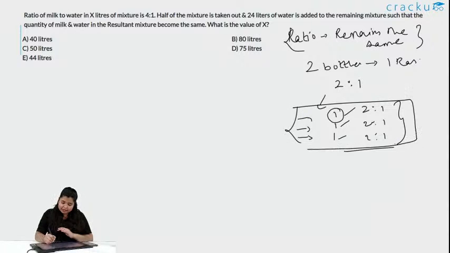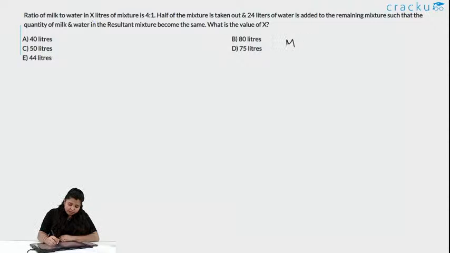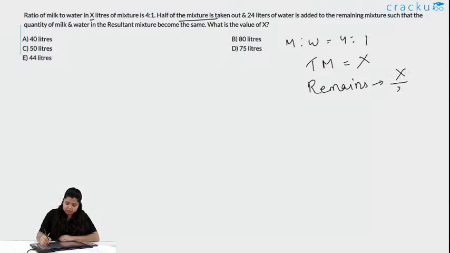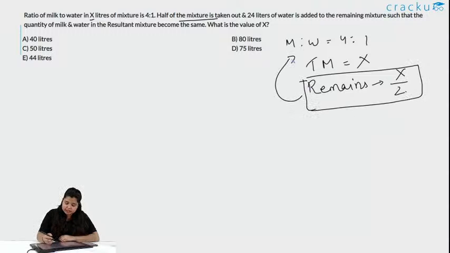First thing is this. Once you know this, we know milk to water is 4:1, right? Half of the mixture is removed and the total mixture was x. When you remove half of the mixture, the remaining is x by 2, that is x minus x by 2. In this remaining amount, the ratio is still the same, 4:1.